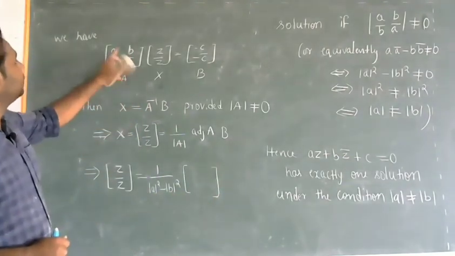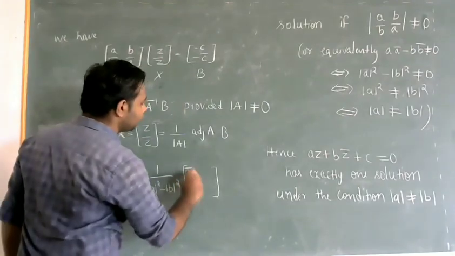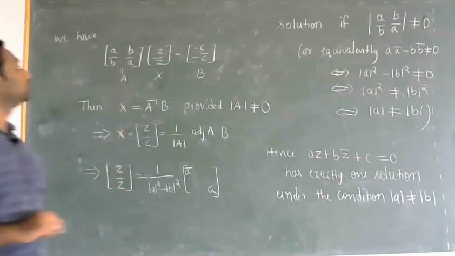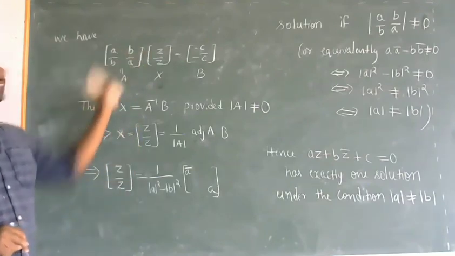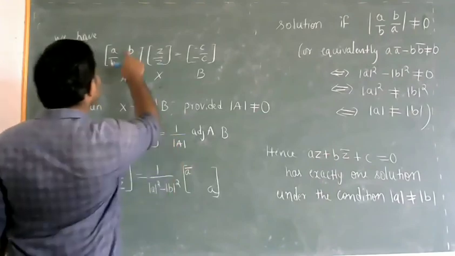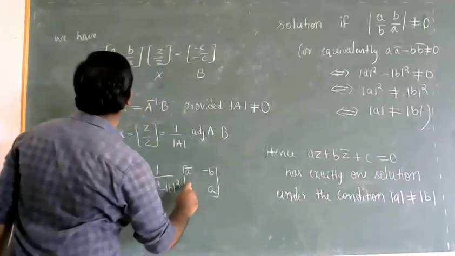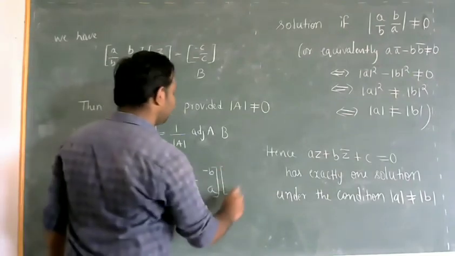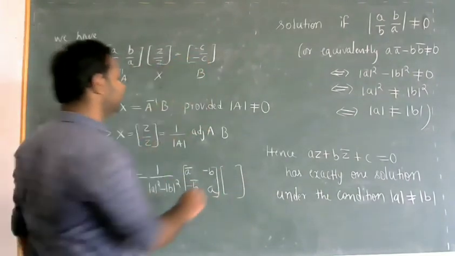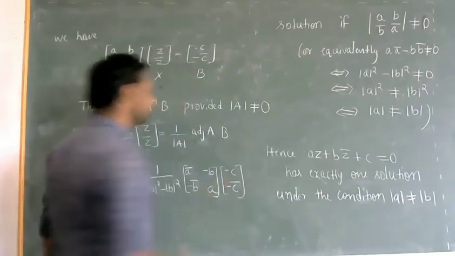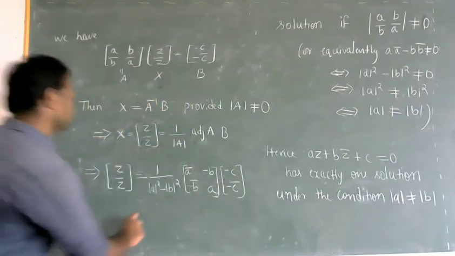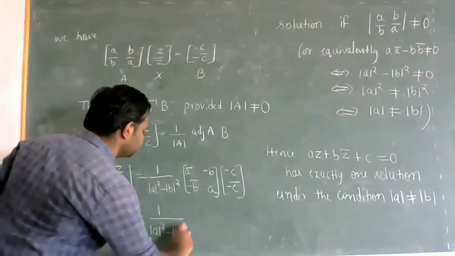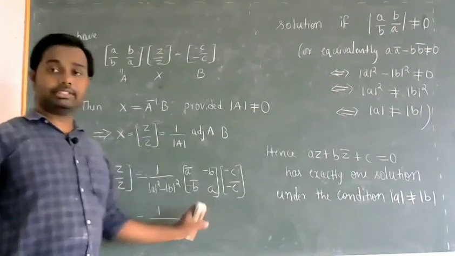We just have to interchange the principal diagonal elements and change the sign of the secondary diagonal elements. So B becomes minus B, B bar becomes minus B bar, into matrix B, which is minus C, minus C bar. Now it is 1 by modulus of A whole square minus modulus of B whole square. Now you have to multiply these two matrices.